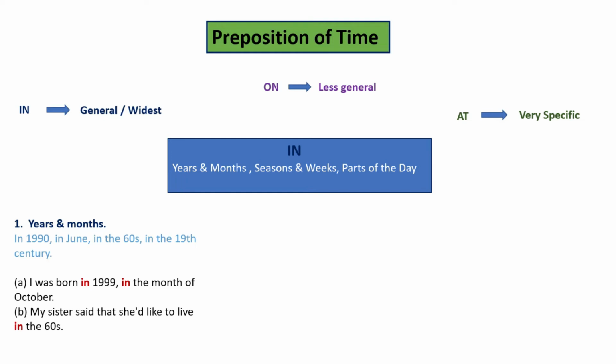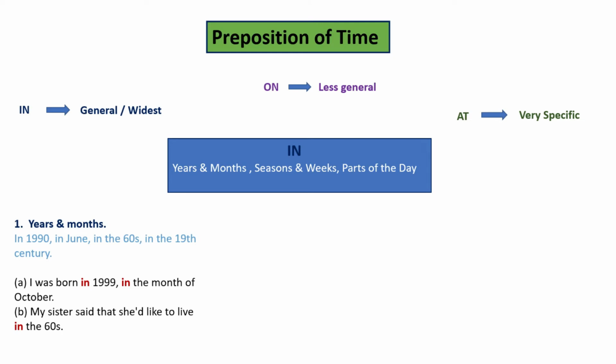For all these words we use in, which are years and months. Sentence given there, example is, A, I was born in 1999 in the month of October. B, my sister said that she'd like to live in the 60s. Easy, right? Now remember, again I will repeat, in is used for years and months. When mentioning years and months we use in.